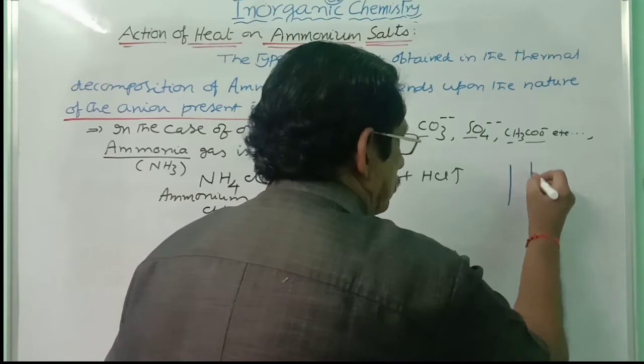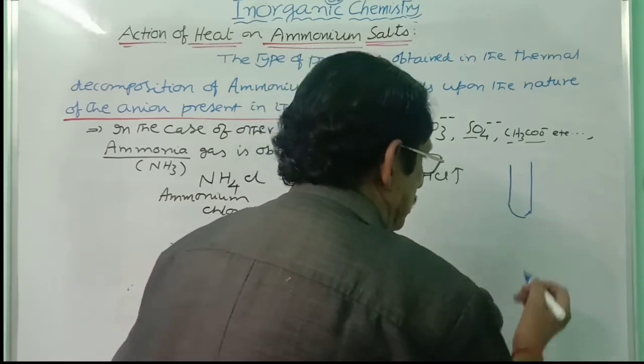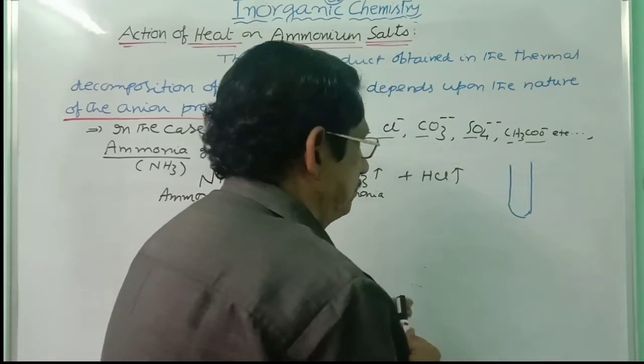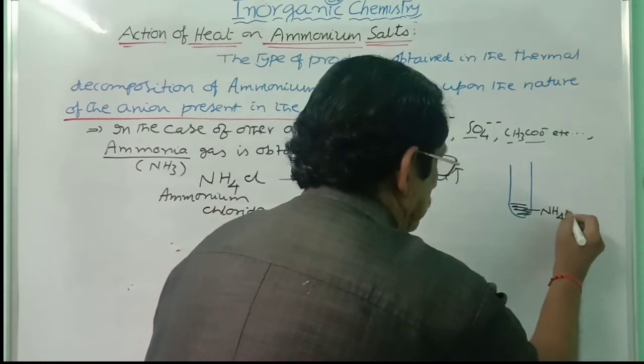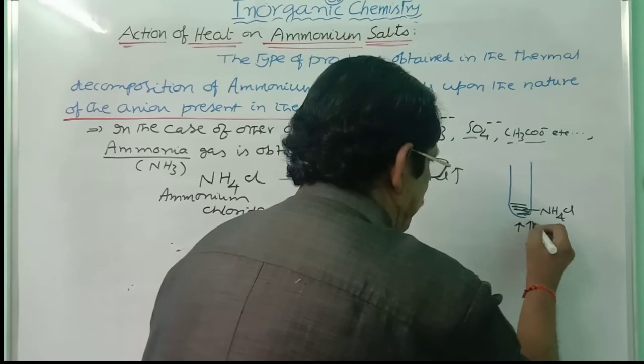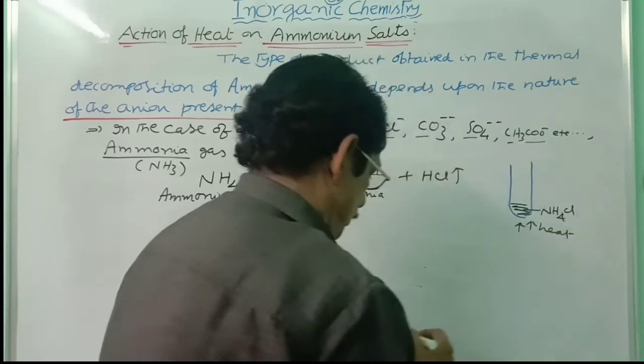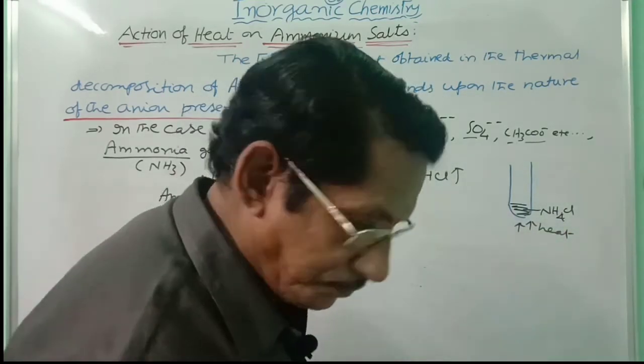If you take ammonium chloride and subject it to the action of heat, what happens here?